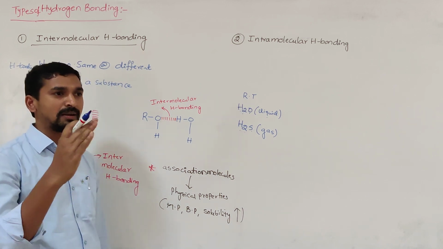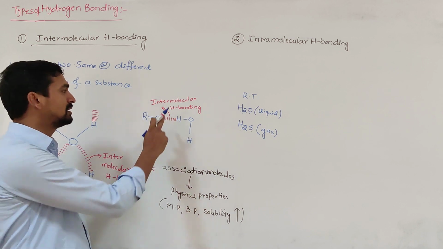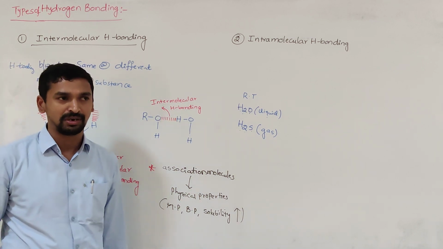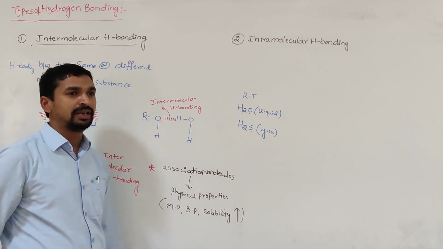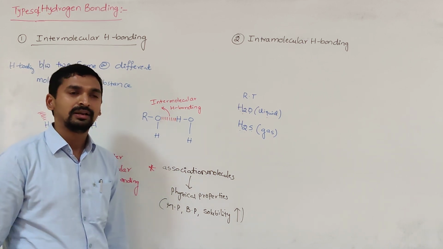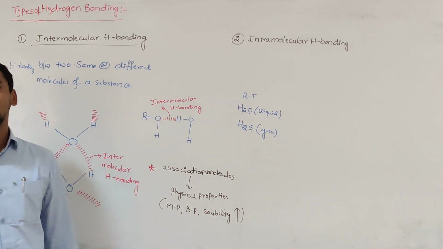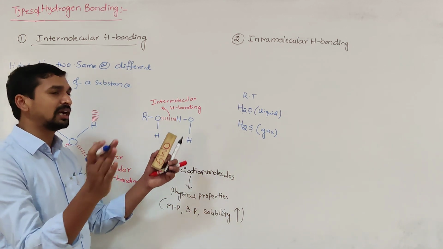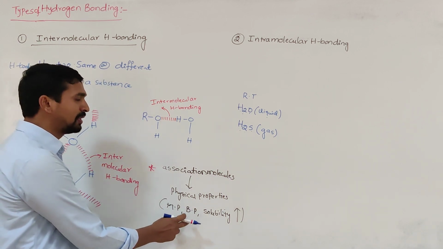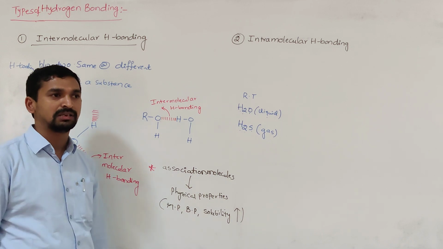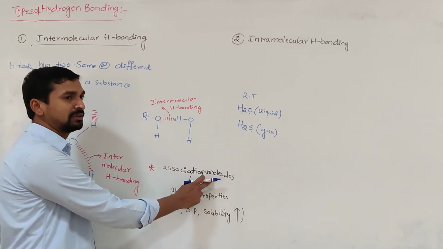Before they melt or boil, first we have to break the attraction present between those molecules, that is, the intermolecular hydrogen bonding. So to break that intermolecular hydrogen bonding, in addition to melting or boiling, definitely we need to supply some excess amount of energy. Then only can they first break the attraction. After that they may melt or boil. So that's why the boiling point and melting point of some molecules are much higher than expected, because of the association of the molecules.